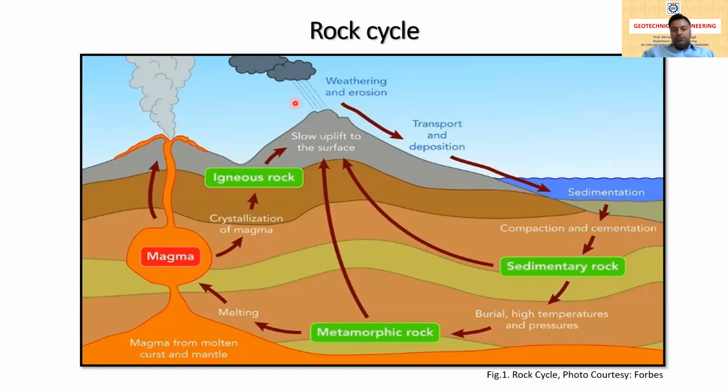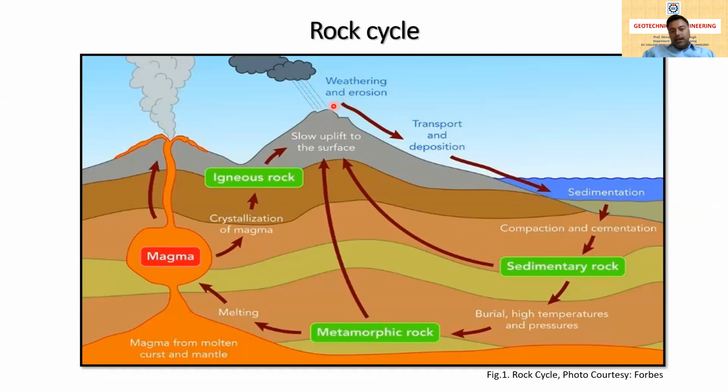Here I want to give some idea about the rock cycle, how the soil is formed and how the rock is again formed during the rock cycle. In this picture you can see exposed rocks that are exposed to the weather. Weathering means the conditions of the weather, like heat, temperature, rain, and so on.